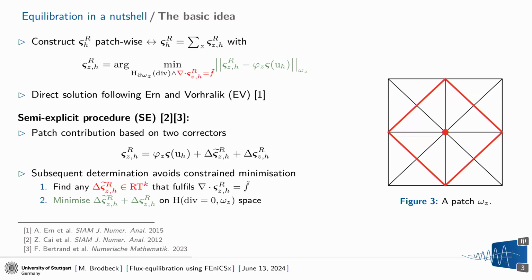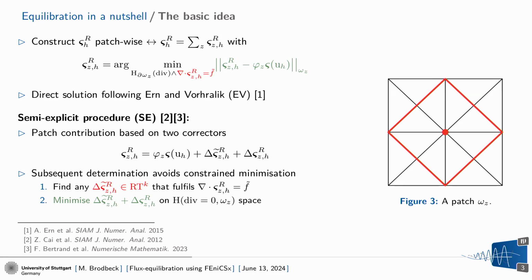Well, we currently use the Python interface because we struggled a bit with the C++ interface, but it works. And we need, let's say, a non-standard assembler, because this patchwise H-div 0 space has no element-wise support. The support is on the entire patch, so we have to deal with that. But it's possible, at least in 2D. Not sure what happens when we go to 3D, but we should be able to achieve that.